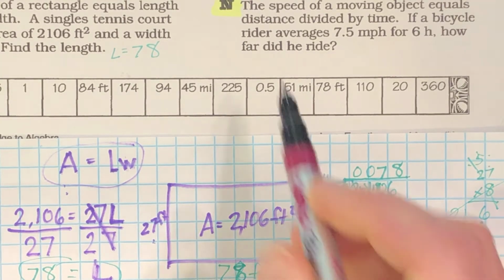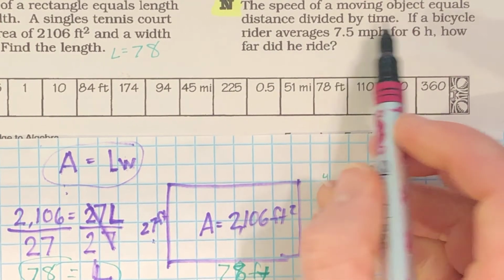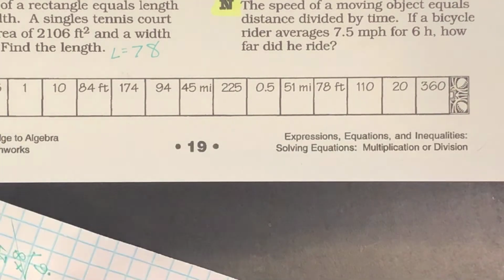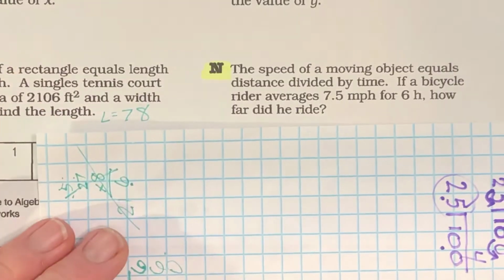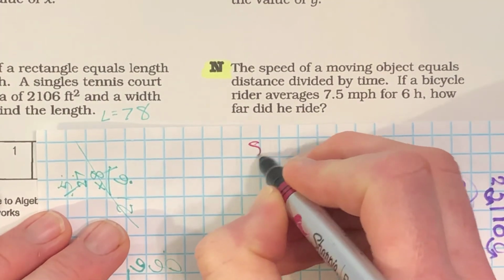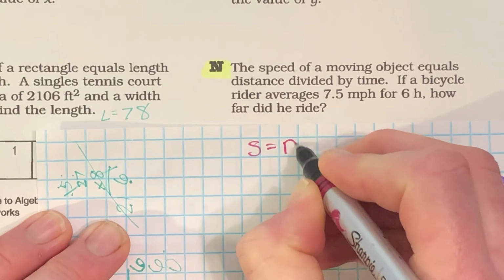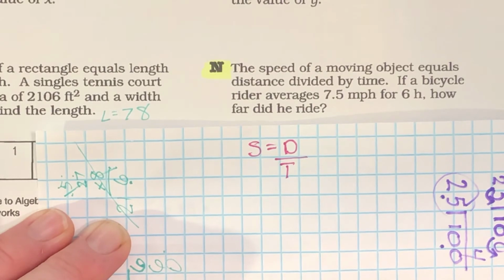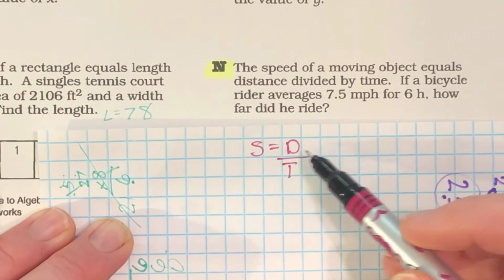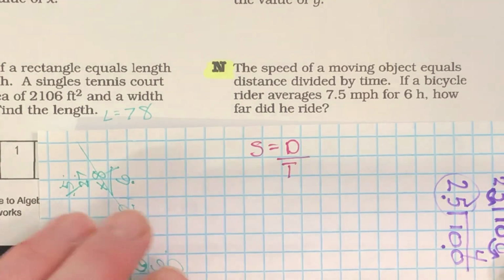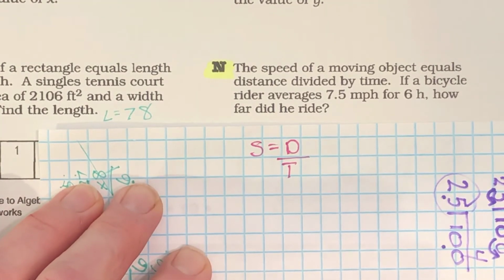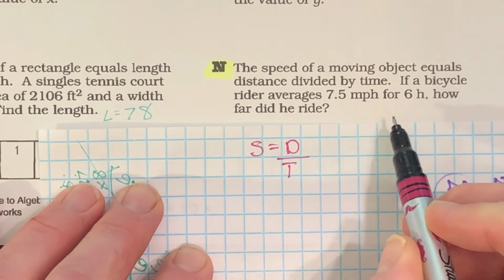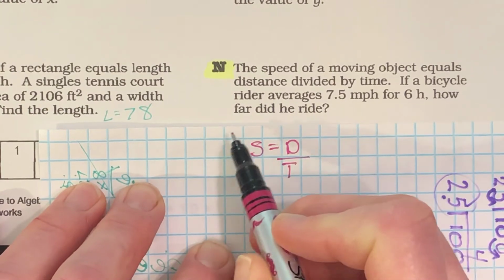On to N. The speed of a moving object equals distance divided by time. All right, I need to write that down. Speed equals distance divided by time. That makes sense, like miles per hour. That's what I'm used to. If a bicycle rider averages 7.5 miles per hour for 6 hours, how far does he ride?